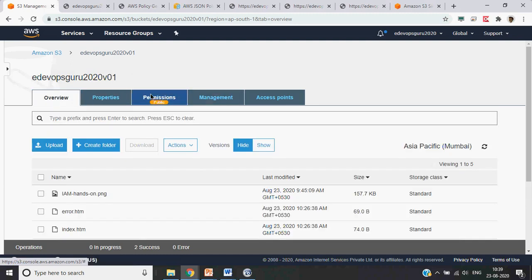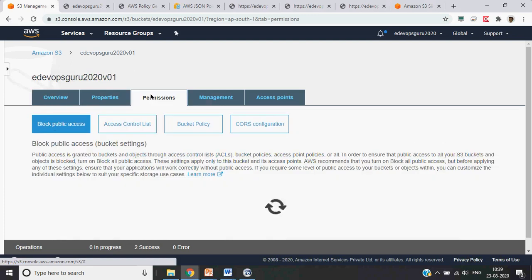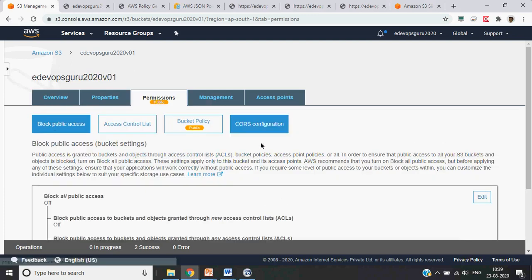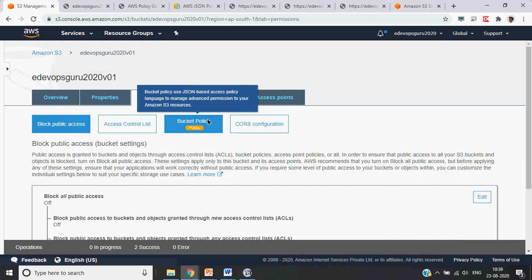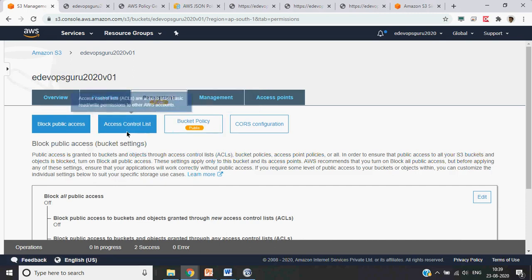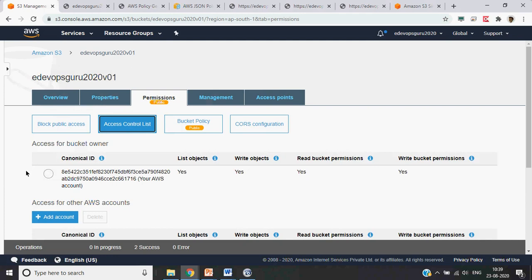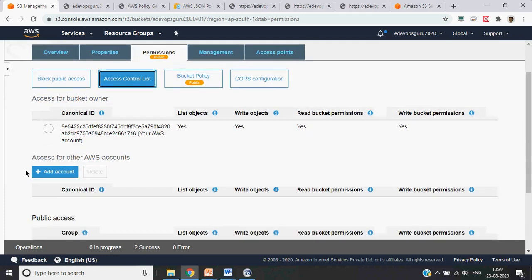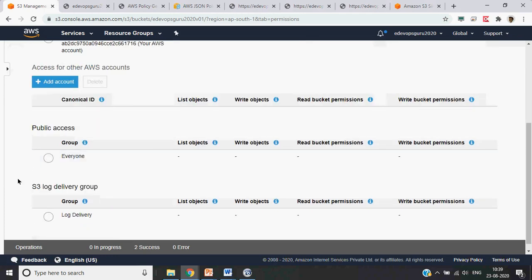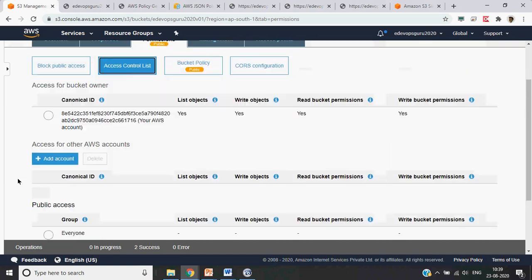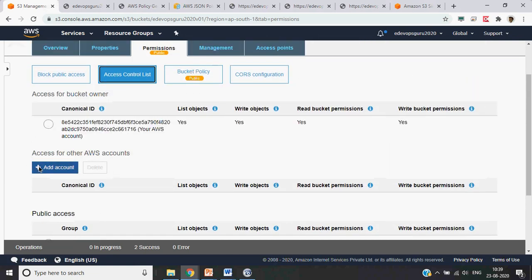This particular part was for hosting a website, but you can always define it. So in that case, you don't need to define it here. You can always provide access control from here. So you want to give public access to everyone, or you want to have it for other AWS accounts.